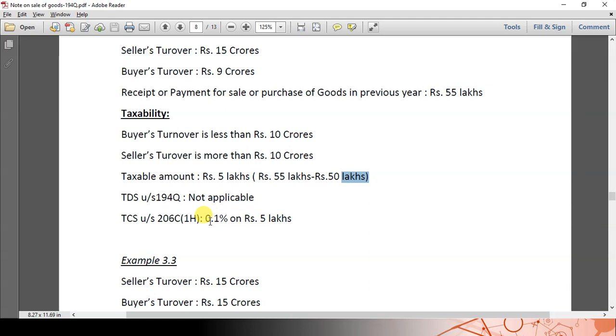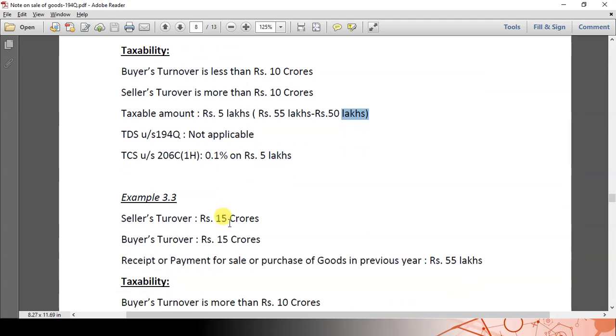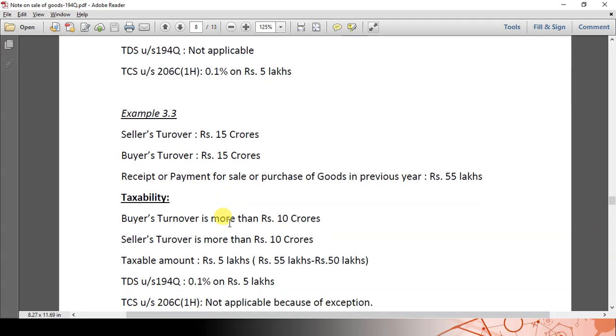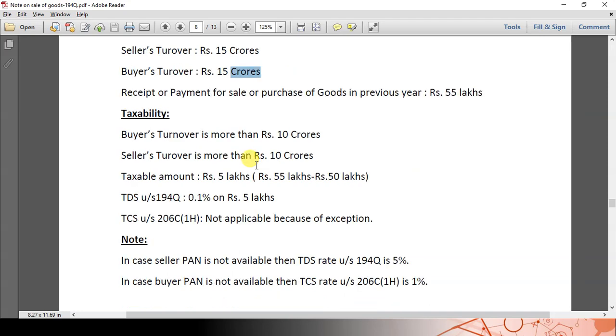So let us take one more example to understand the concept in a better way. The seller's turnover is 15 crores, the buyer's turnover is 15 crores. So both the buyer and seller are satisfying the conditions specified under 194Q and 206C(1H). Buyer in case of 194Q, seller in case of 206C(1H). Though both are covered, the prima facie responsibility will be on the buyer.